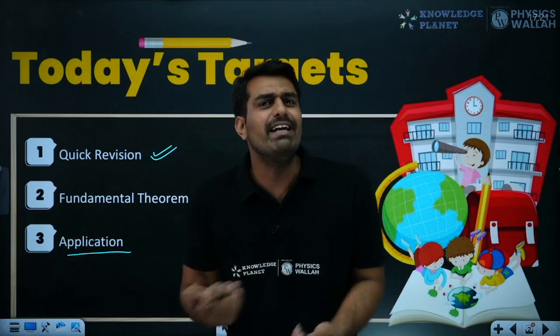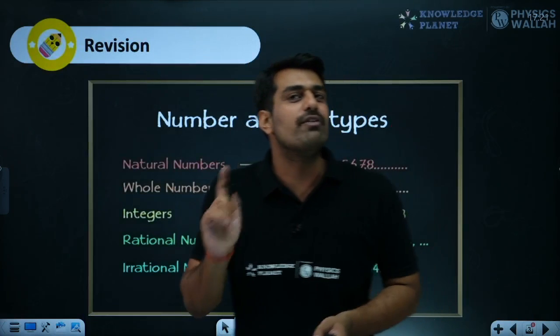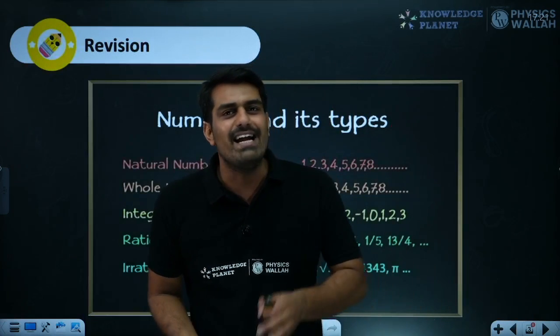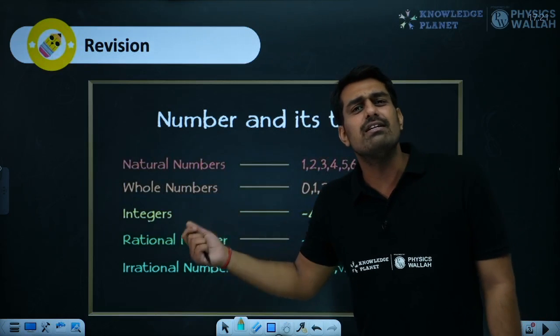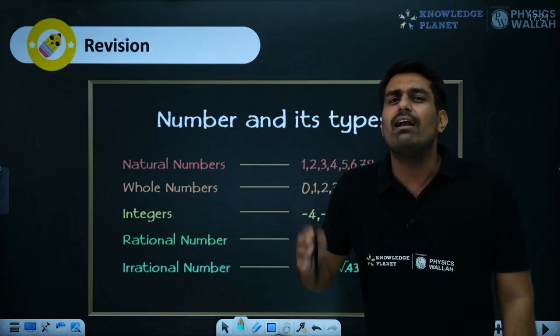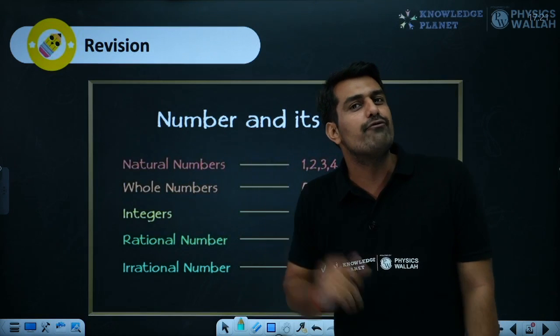Revision. So what we need to revise, as I told, in every class, every grade, when we come to the first chapter, it relates to the numbers. And for numbers, we have listed a list of numbers over here. So first thing first, natural numbers. If we are learning about numbers in the first place, let's understand where the number comes from.